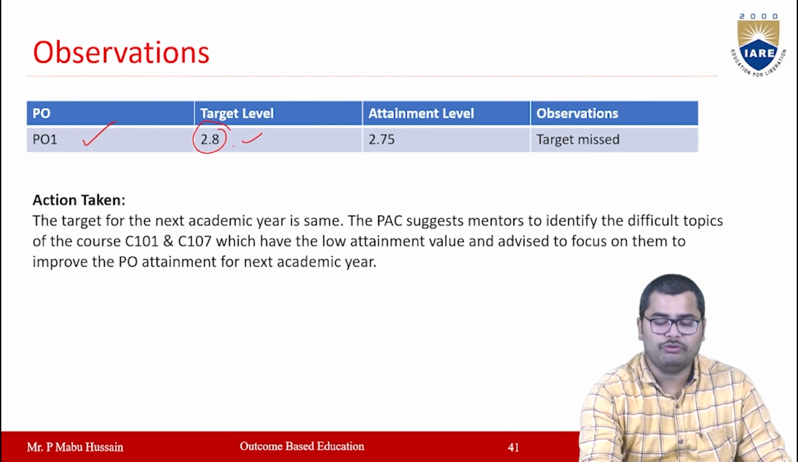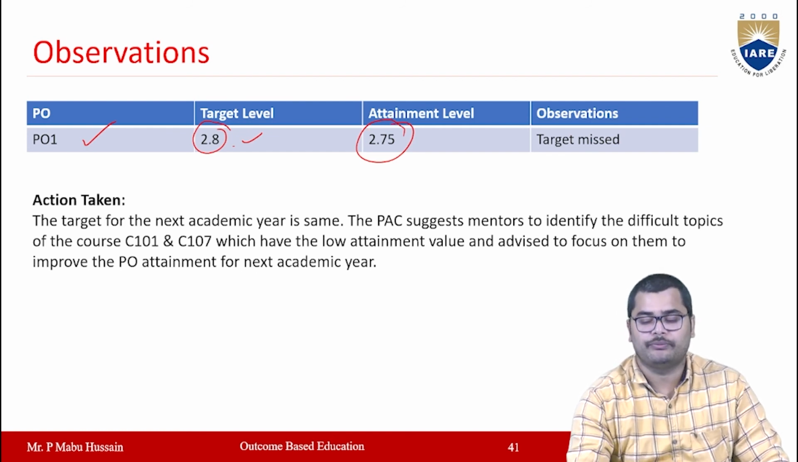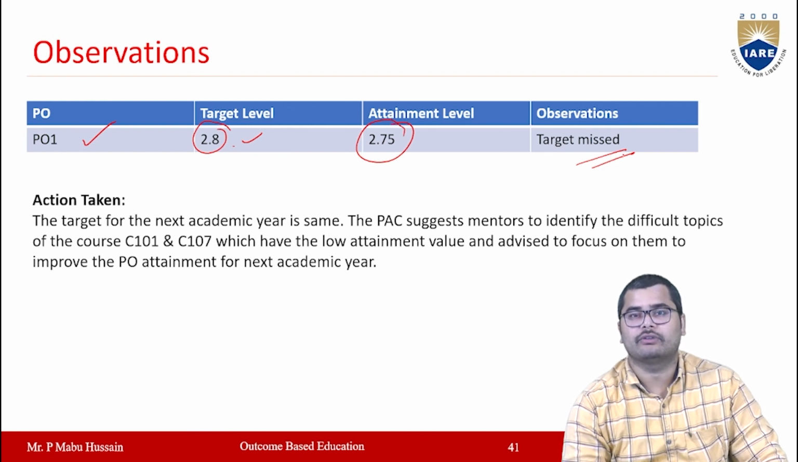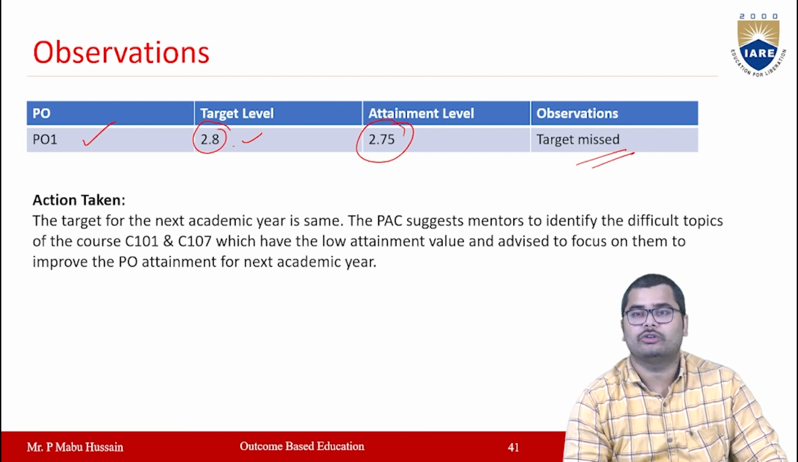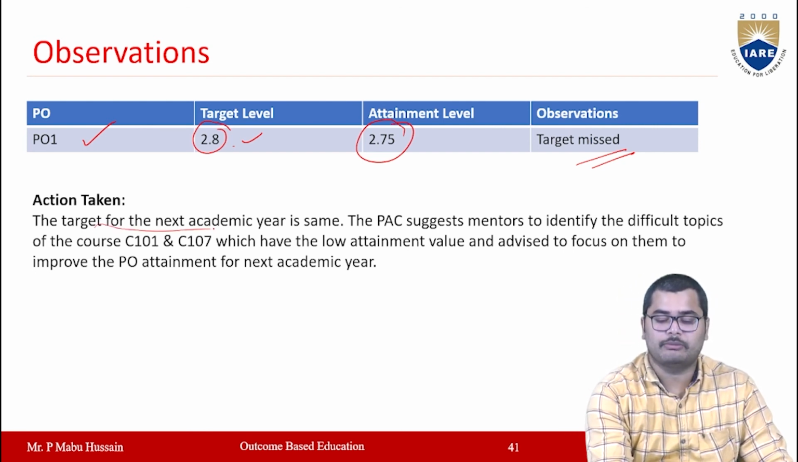Then, if you are getting 2.75 as your attainment level, that means we are not reaching the target level. We have missed the target level. So then what action plan do you have to take? That needs to be mentioned here. The target for the next academic year is the same.